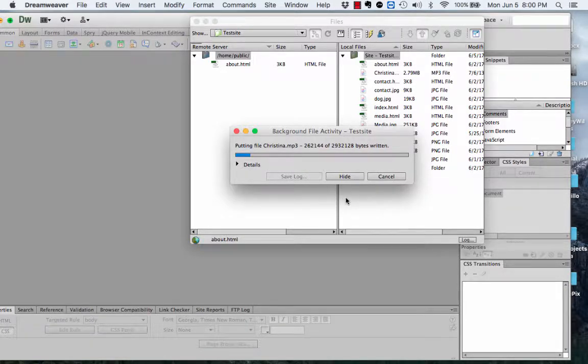And there they go. There's my Christina going up. So when you see this, you can start to relax because it's all working the way it should. That's probably my biggest file right there, so that's why it's taking a little bit longer. And my contact, my dog seat, you can see everything going in to that file that's up on the remote server.